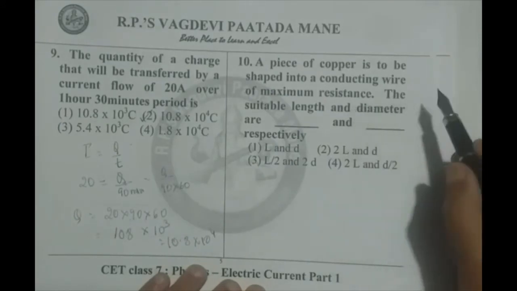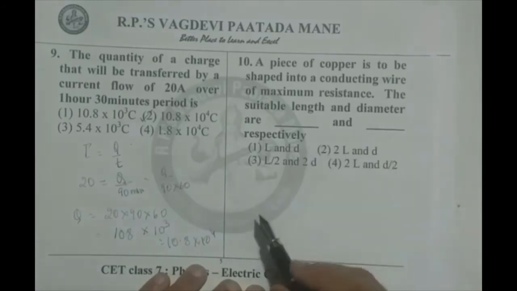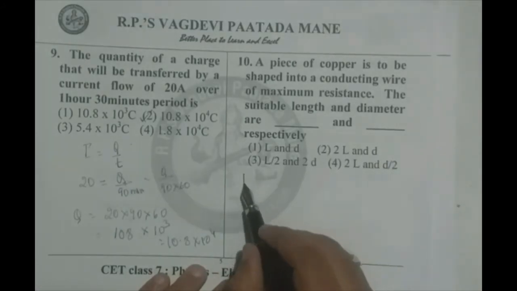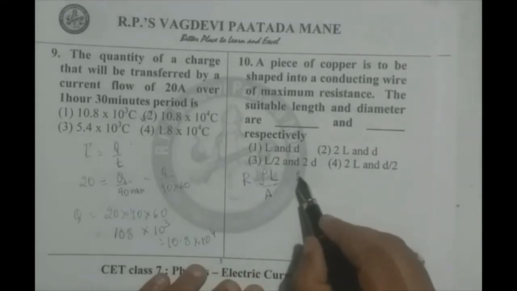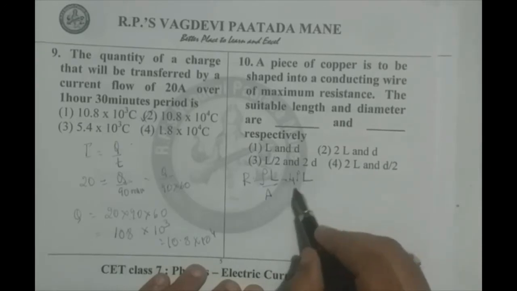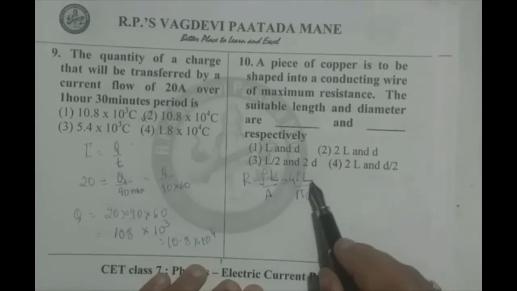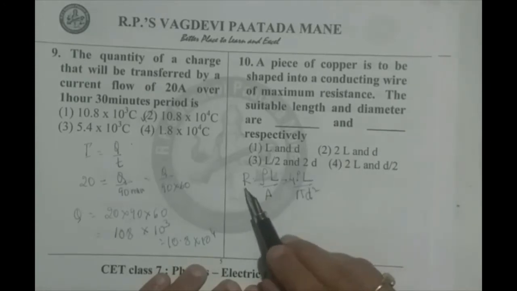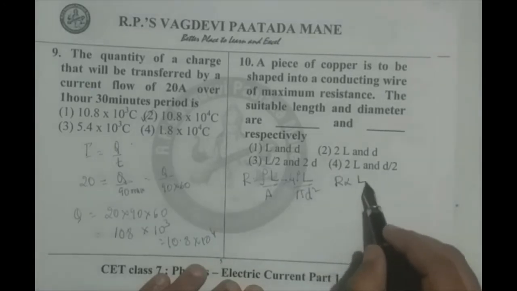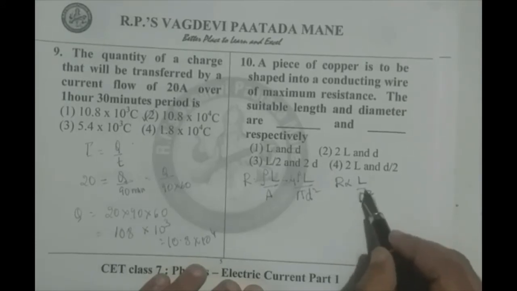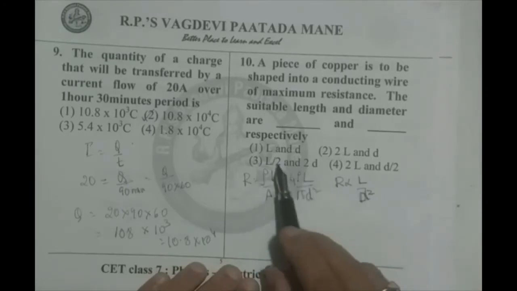Now, going for the 10th question, a piece of copper is to be shaped into a conducting wire of maximum resistance. The suitable length and diameter are dash and dash respectively. Say here we want to use the formula R equals rho L by A, or in terms of diameter it becomes 4 rho L by pi d square. This tells us for which combination L by d square is largest, for that resistance is also larger. Therefore, we can simply write R proportional to L by d square.